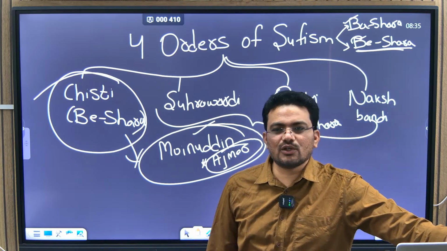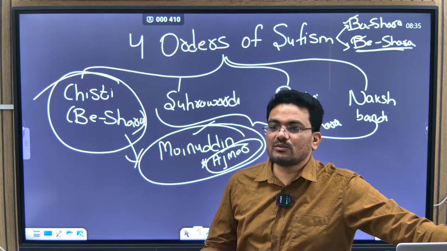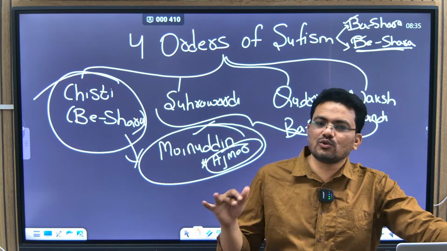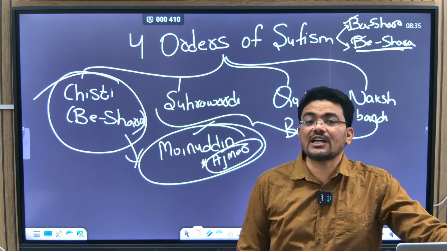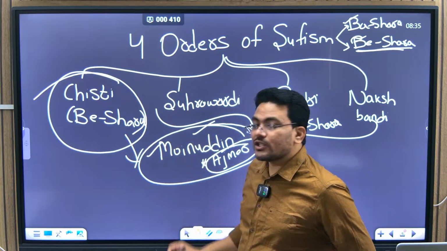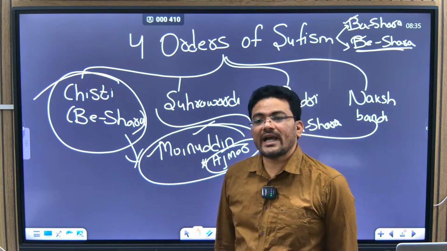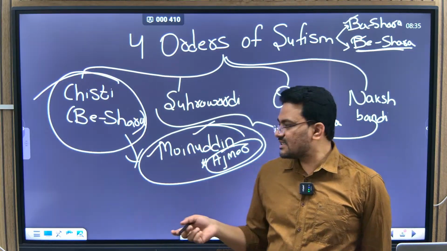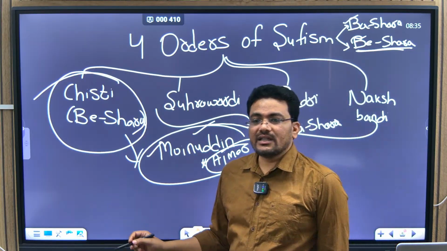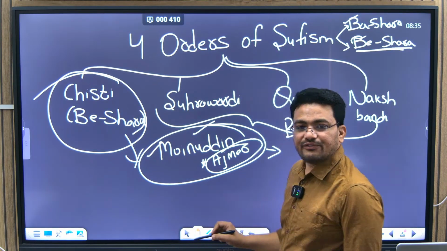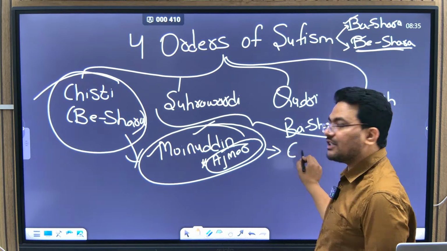Even now, irrespective of religion, Hindus, Muslims, Sikhs, whoever, they travel to this Ajmer Dargah. You might have heard. The important thing about these Chisti saints is that they believe in every religion.